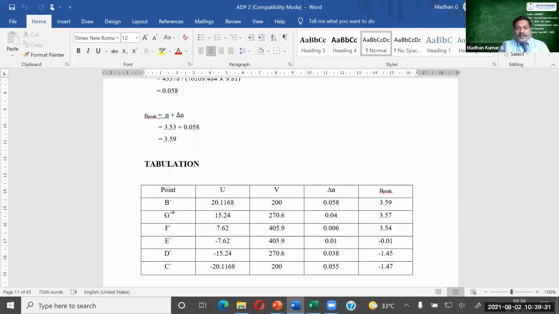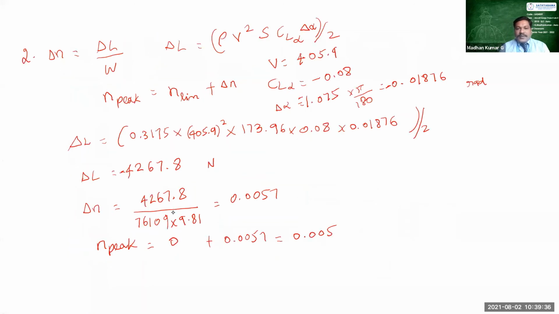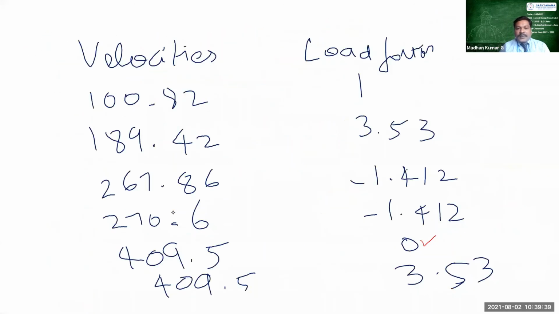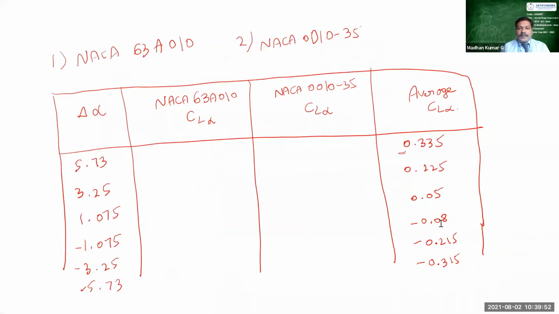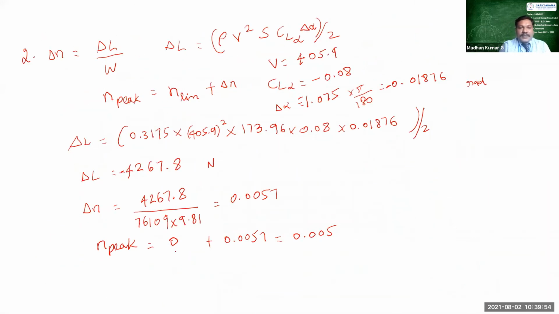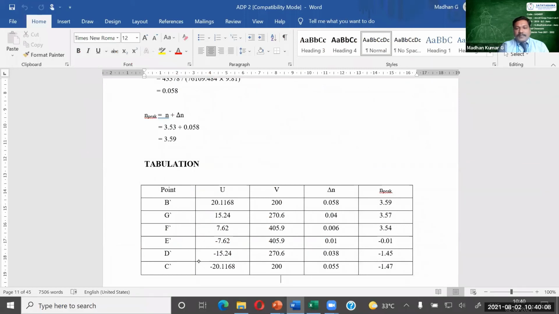In your previous VN diagram, we will be having this value, that is minus 1.412. So for this minus 1.412, this n limit has been considered here, right? So here I will be considering the n limit value as minus 1.17. In this you are just subtracting the value of delta n, and you will be finding the value of n peak, and this n peak is supposed to be minus 1.45.